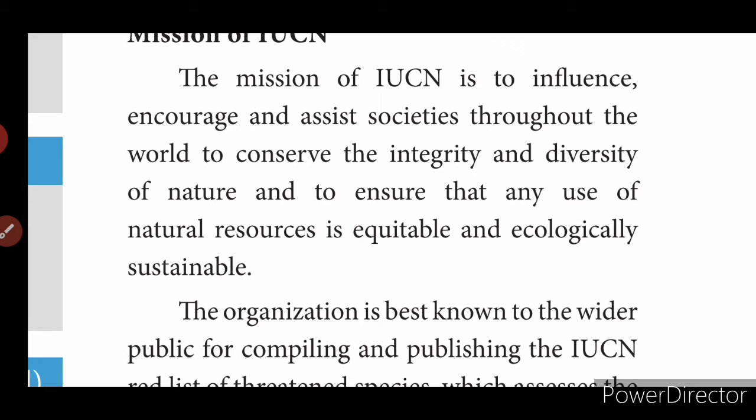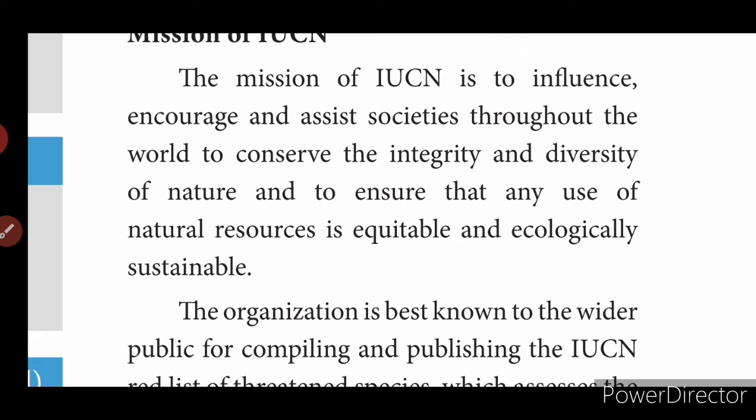The Red List has categories indicating extinct species, extinct in the wild, and critically endangered. Then vulnerable, near threatened, least concern, data deficient or not evaluated. This is called the Red List categories.